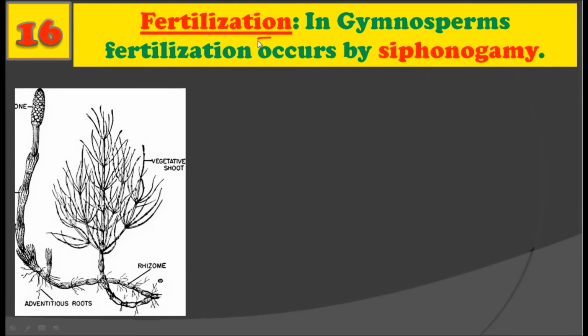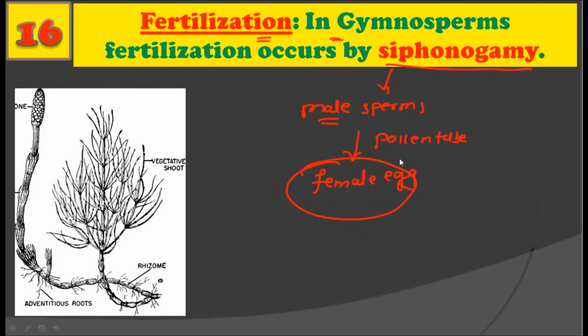Now let's see about the fertilization. In gymnosperms, fertilization occurs by siphonogamy. Siphonogamy literally means the male sperms are carried to the female egg via the pollen tube, right? When the male sperms reach the female egg through the pollen tube, such a type of fertilization we call siphonogamy. So in gymnosperms, the fertilization is a siphonogamous type of fertilization.